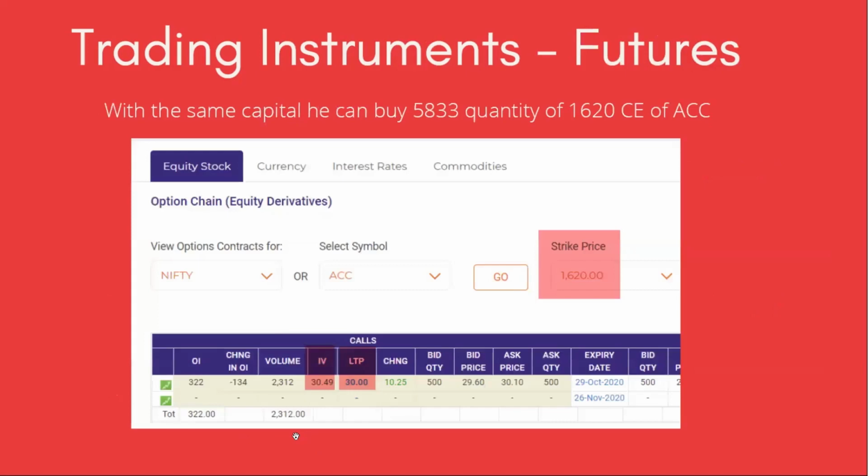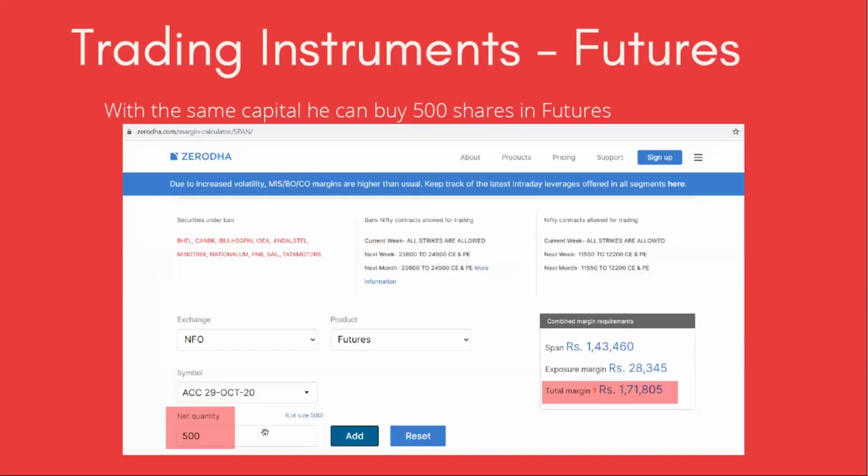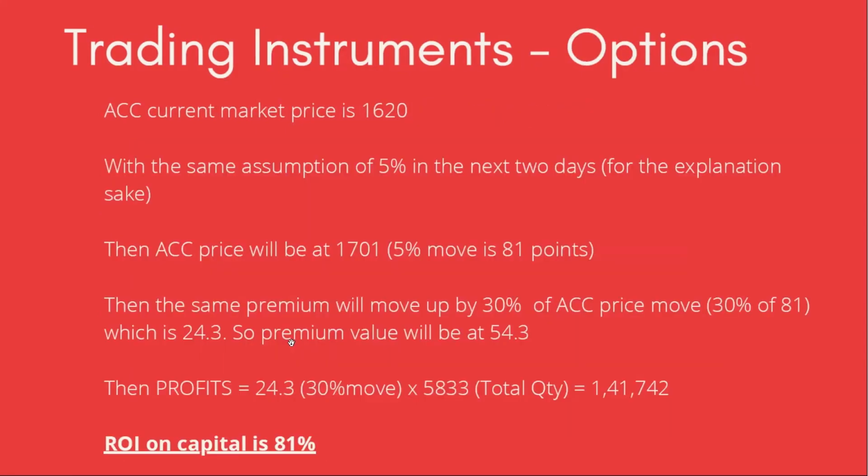So in the first scenario with equity, we had around 5% ROI. With futures, we had around 53% ROI, whereas with options, we have 81% ROI. This is how these three different trading instruments work. I will repeat once again, both futures and options carry a high degree of risk.